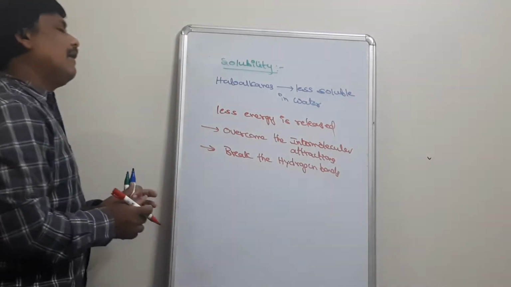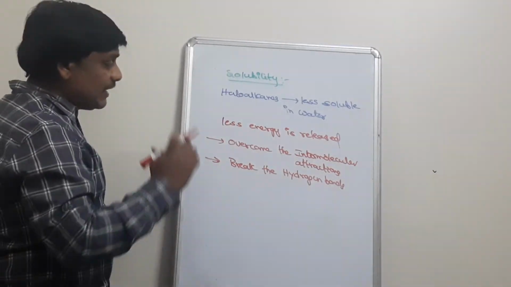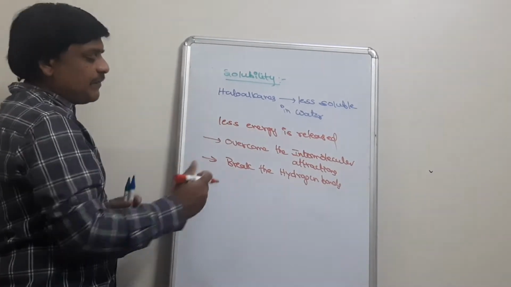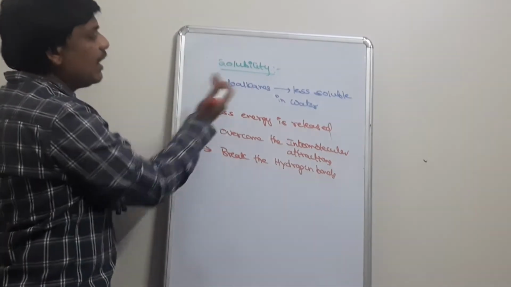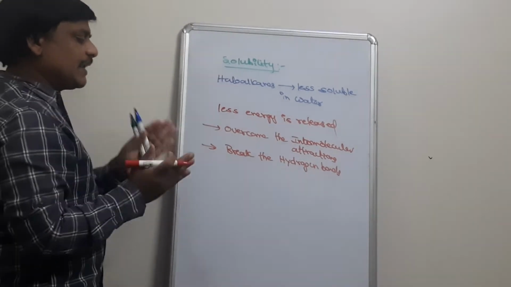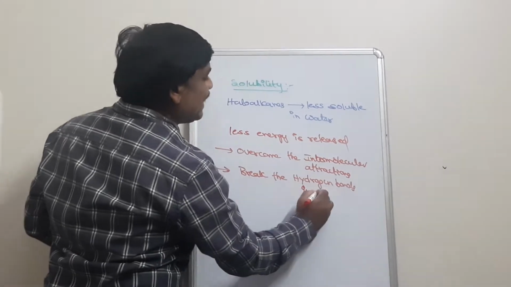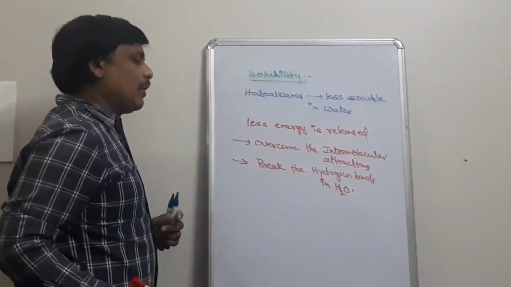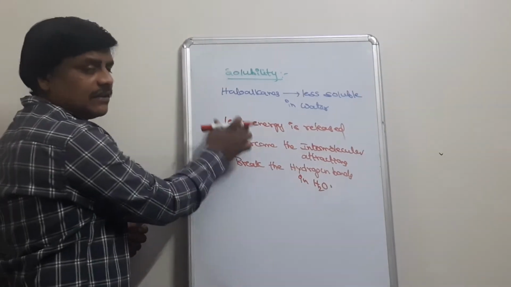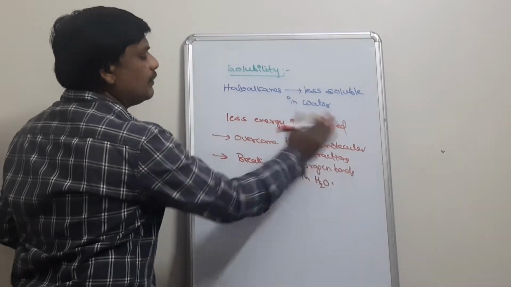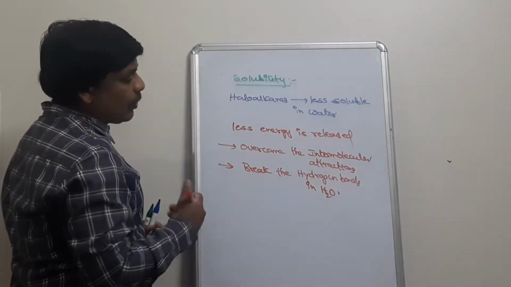So that's why the solubilities are low. If more energy were released, that energy would be sufficient to overcome the intermolecular attractions between haloalkanes, and to break the hydrogen bonds in water molecules. Since very little energy is released, it is not sufficient to overcome these intermolecular attractions or break the hydrogen bonds in water.